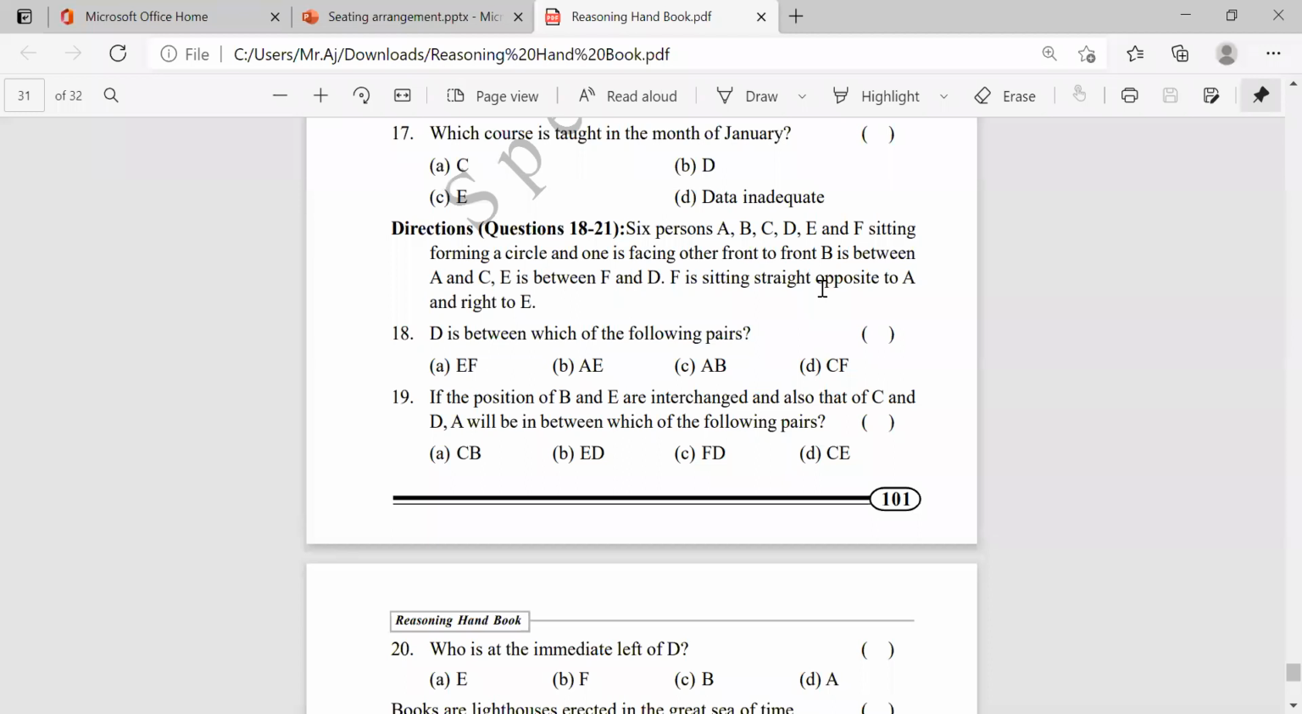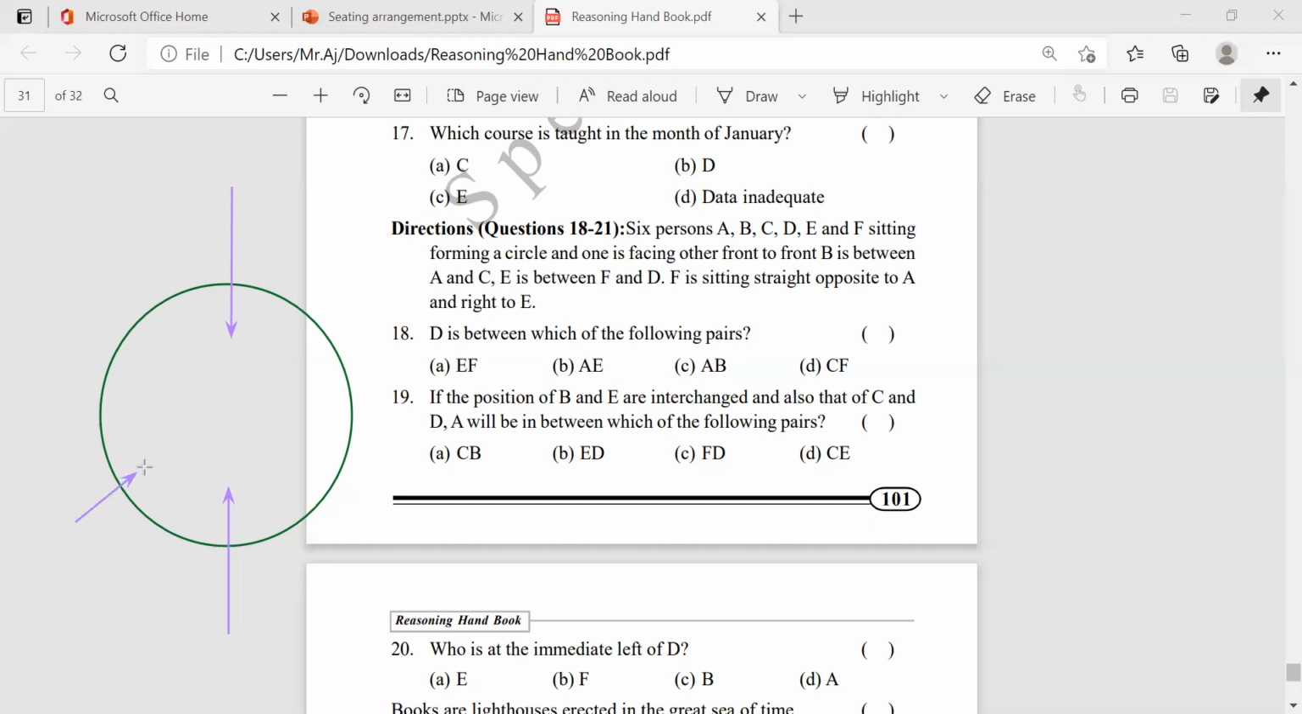What are they saying? How many persons are there? 6 persons. They are sitting in a circle, like this. The 6 members are facing each other, that means front to front. Suppose one person is facing like this, another person faces exactly opposite to that person, face to face, front to front. If one person is here facing like this, another person will face like this, opposite to that person. And here one, and here one. So 6 members are there.